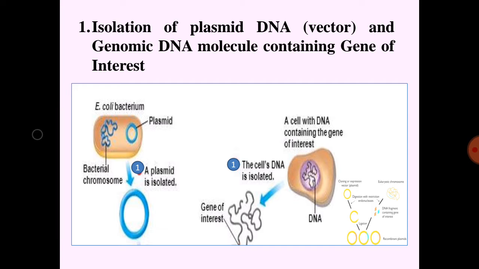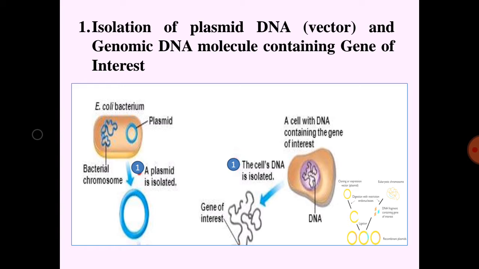The first step is to break open the living cells, generally by physicochemical methods, such as shearing the cells in a blender or treating them with SDS, NaOH and lysozyme. The DNA molecule containing the required gene is removed from such cells by spooling on a glass rod.